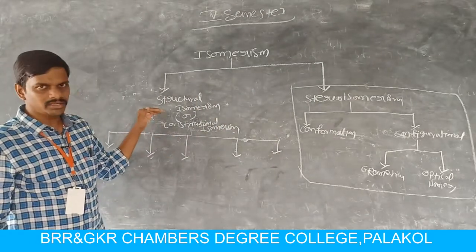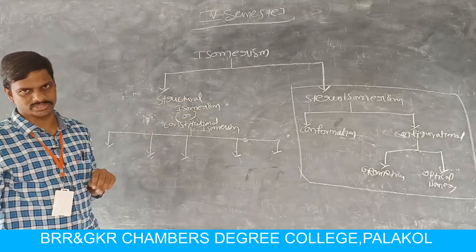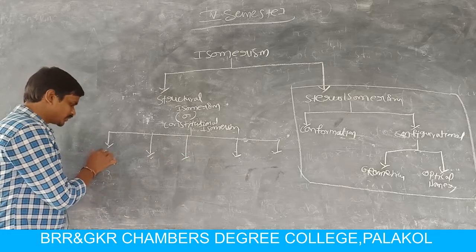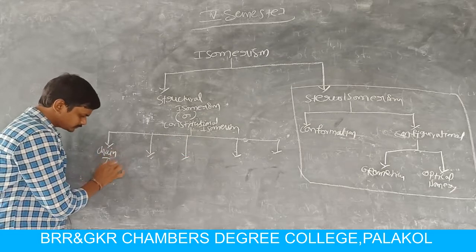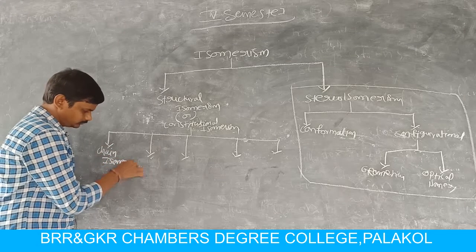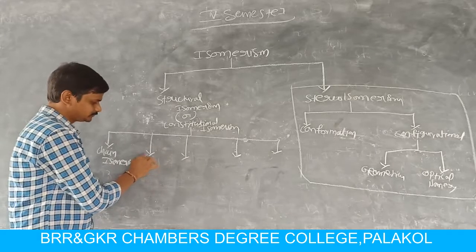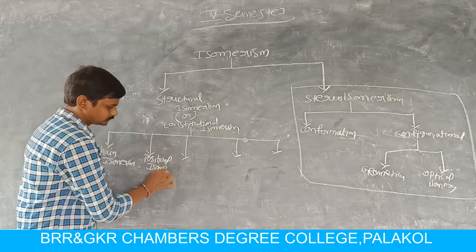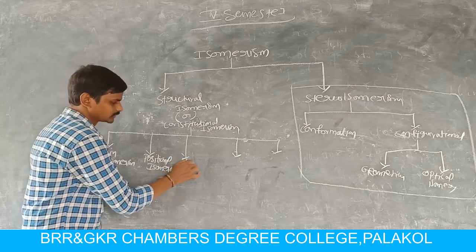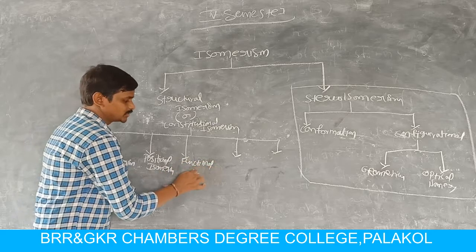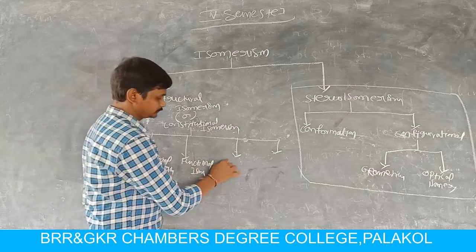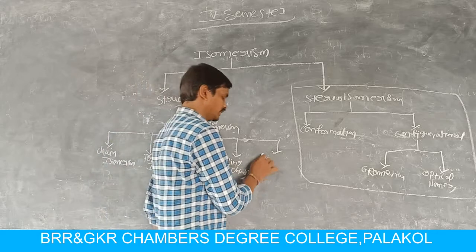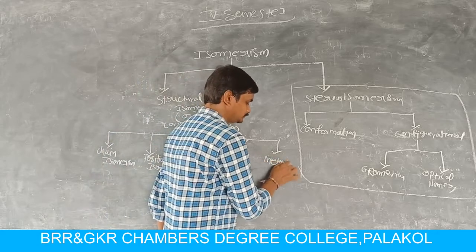We have 5 types of structural isomerisms: first chain isomerism, second positional isomerism, third functional isomerism, fourth ring chain isomerism, and final one metamerism.